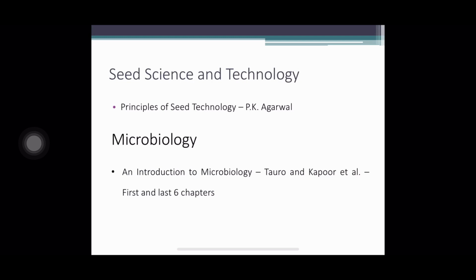Next, seed science and technology. The same: read the AGRIMOON notes or TNAU notes of seed technology for clear concepts in an easy way. Then read Principles of Seed Technology by P.K. Agarwal. Next, microbiology. Read the book An Introduction to Microbiology by Tortora and Kapoor and co-workers. Read the first and last 6 chapters of this book.